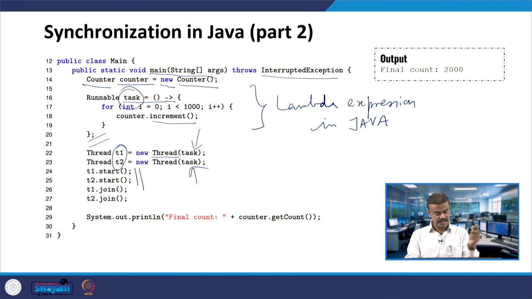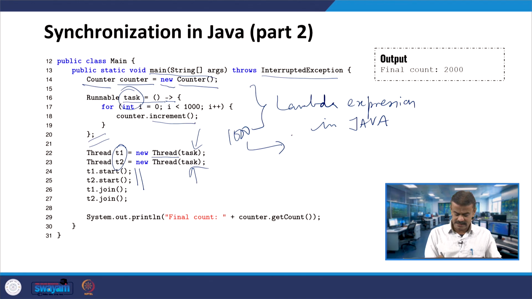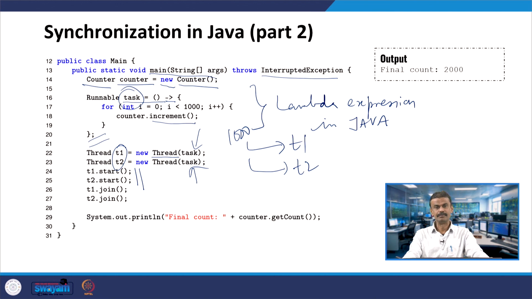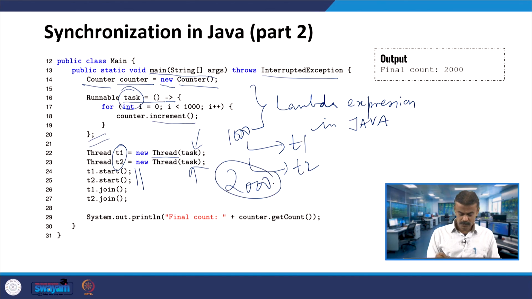When the first thread runs, T1 runs, the increment will be 1000. T2 can also run first. Without loss of generality, let us say T1: the increment will be 1000. Next, T2's increment will be 1000. When the next thread starts, it will continue from 1001, 1002, 1003 and so on. So the total increment will be 2000. This is your usual syntax. You start T1 and T2 running, then complete with T1 and T2 join. Just refer to the first program in Java that we had seen. You use start and then join.